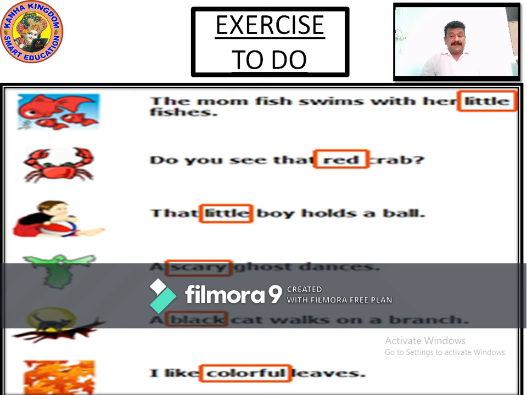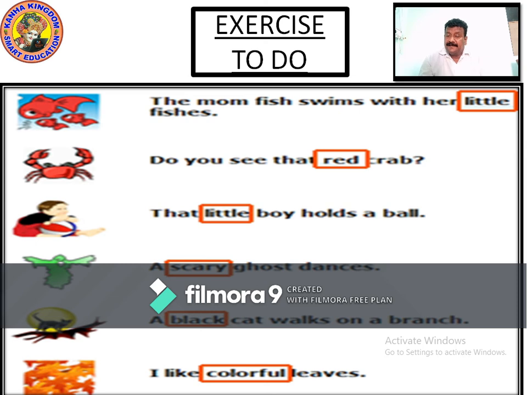I like colorful leaves. Leaves are what? Leaves are nouns. Talking about leaves, the describing word is what? Colorful. Colorful is describing the leaves. There are many leaves, so it's the plural form of leaf. Leaves is talking about more leaves of a tree. Colorful is what? Describing the leaves. So colorful is an adjective.